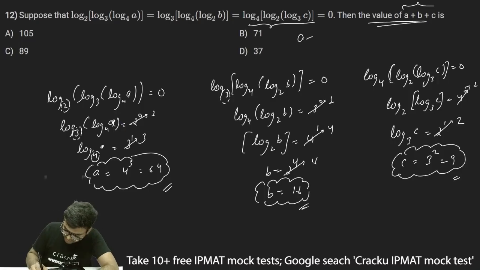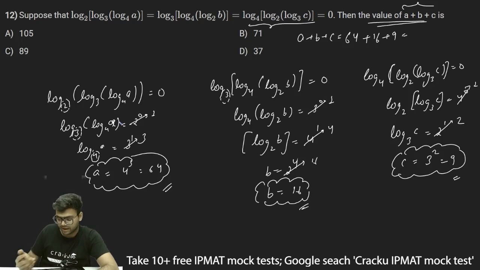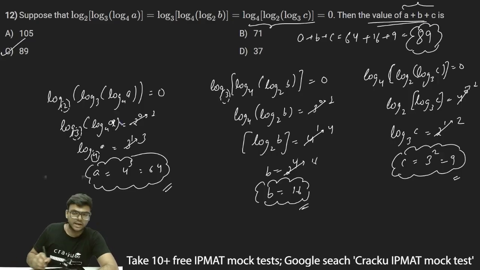So then A plus B plus C will be 64 plus 16 plus 9, which is equal to 64 plus 16 is 80, and 80 plus 9 is 89. So A plus B plus C is basically 89, and therefore option C, 89, is the correct answer.